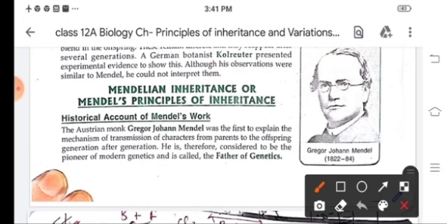Today, we'll continue the chapter Principles of Inheritance and Variations. So, children, we have already studied heredity, variations, and blending characters. Today we are going to start Mendel's Principles of Inheritance.